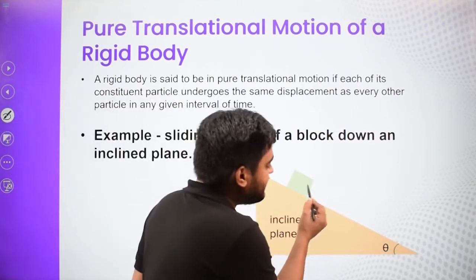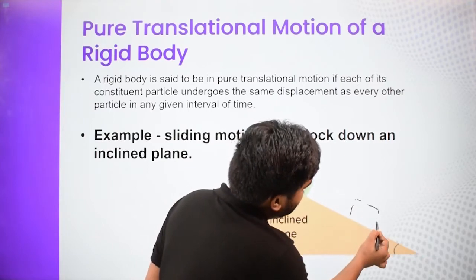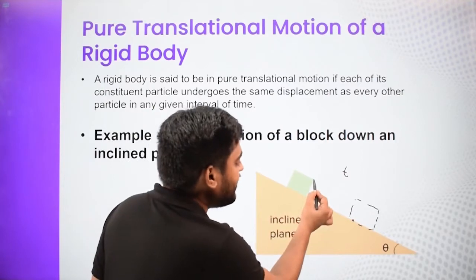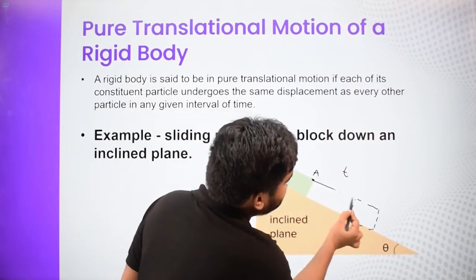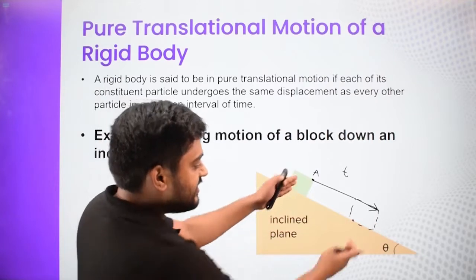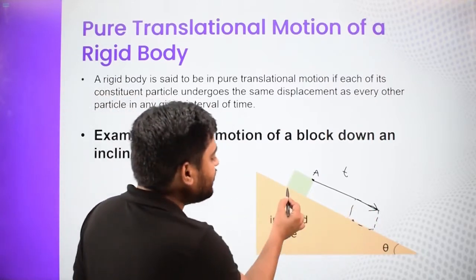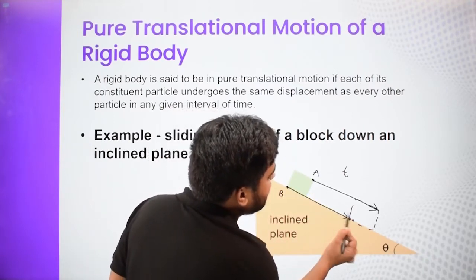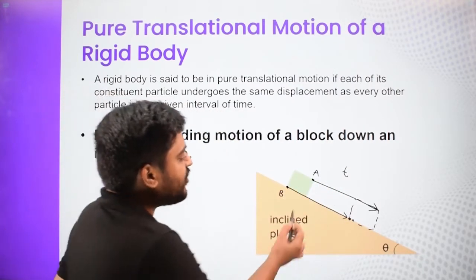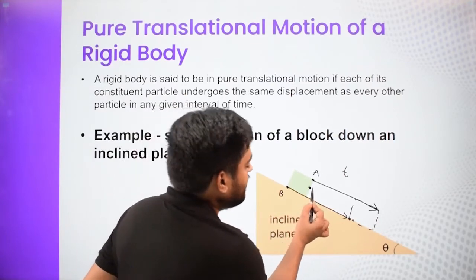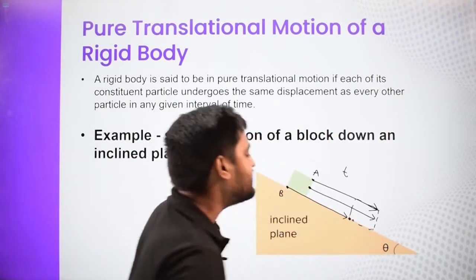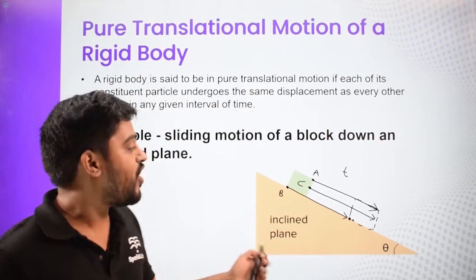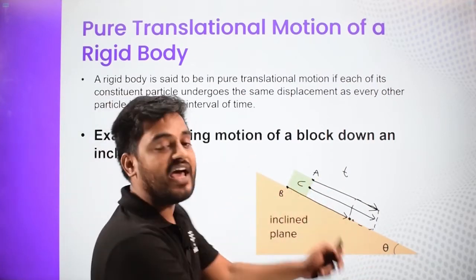If we say that this block reaches over here in some particular time t, and if this point is A, then A is moving like that. This is the displacement vector for A. And if I talk about this particle, let us say this is B, then B moves all the way up to here in the same duration delta t. If we talk about another particle C over here, then this is how C moves. As you can see, the displacement vectors for particles A, B and C are all the same, and that is the displacement of the entire body as well.